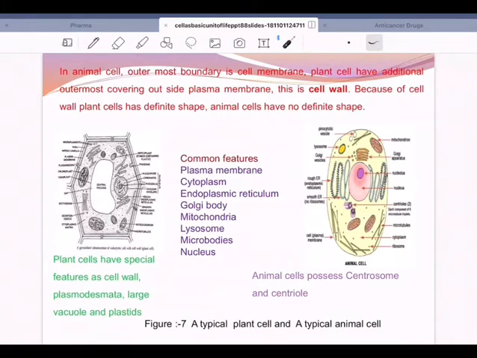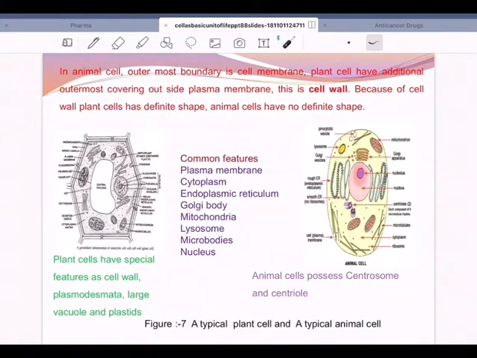If you see the internal structures, prominently you can see a nucleus in a plant cell, and the nucleus is pushed towards a side. Who is pushing this? A very big-sized vacuole. The big vacuole pushes the nucleus to a side in a plant cell. Whereas in an animal cell you can see the vacuoles are very small, and with small vacuoles the nucleus cannot be pushed, so the nucleus occupies the center. So in an animal cell, the nucleus will on average be in the center of the cell.